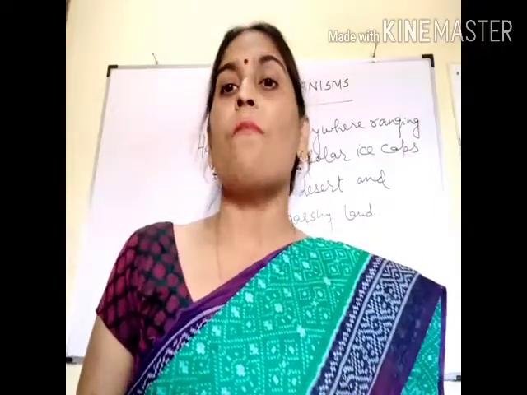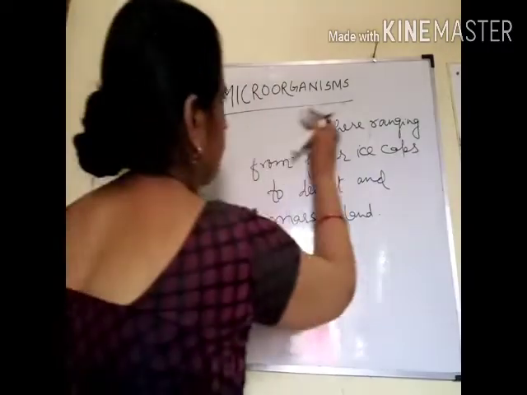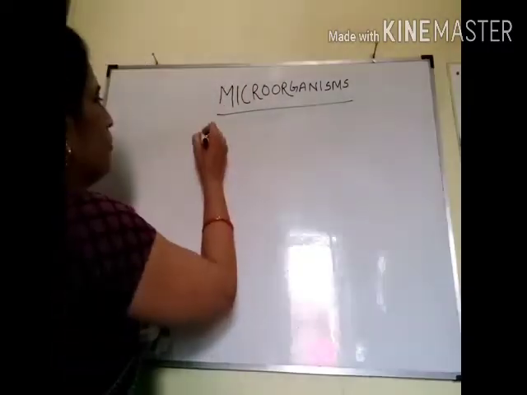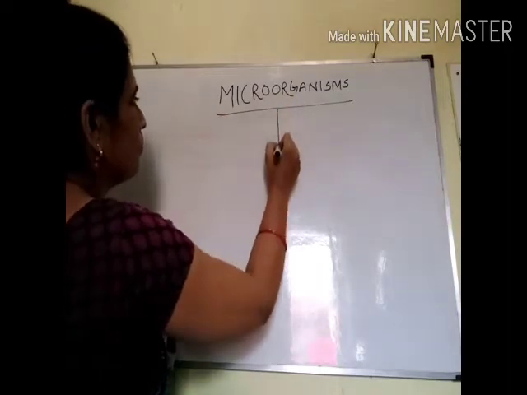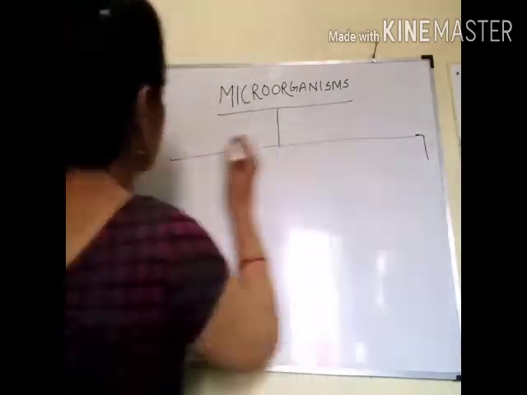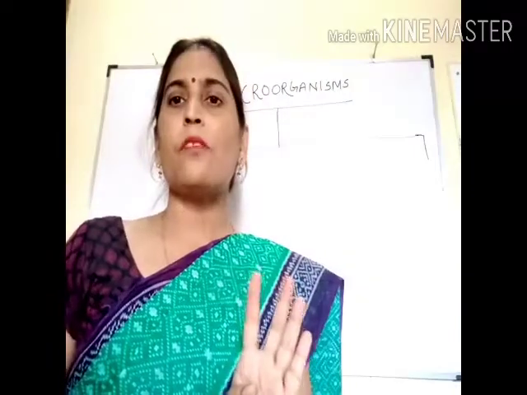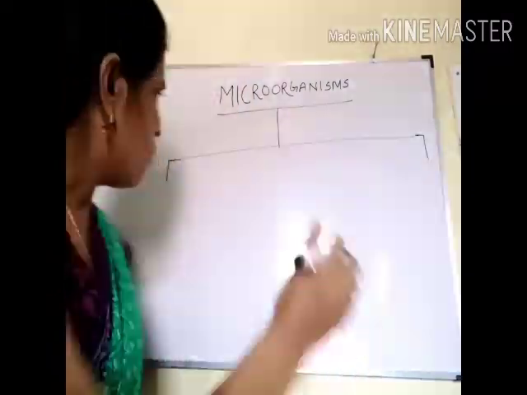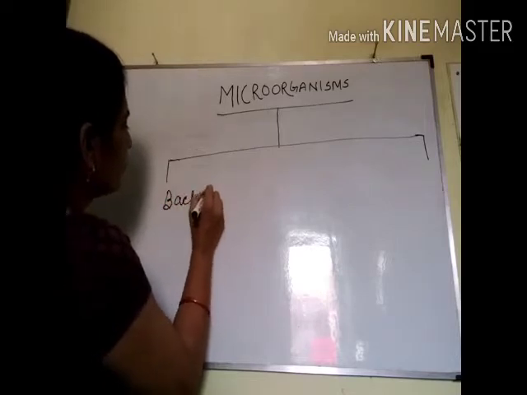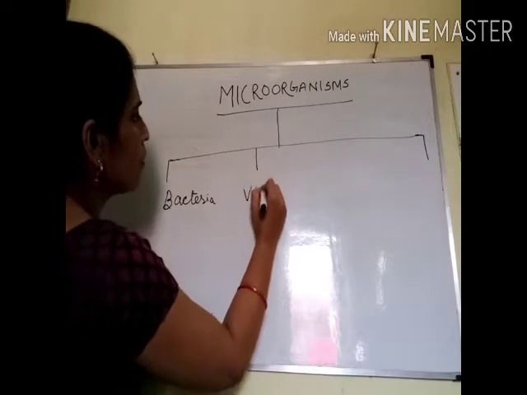Now, types of microorganisms. So there are 5 major types of microorganisms. First is bacteria. Second is viruses.